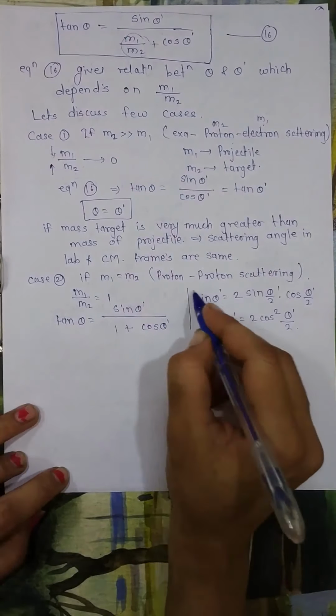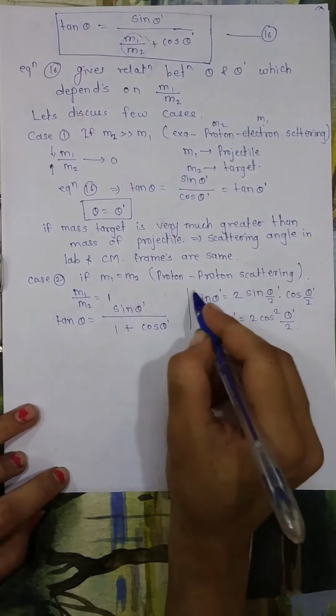By substitution, if you observe, cos theta dash by 2 will cancel one of the terms from this square, and this 2 will cancel with 2, and only sin theta dash upon 2 over cos theta dash upon 2 will remain, and sin upon cos is nothing but tan theta dash upon 2. So I can write tan theta equals tan theta dash upon 2, and if we take tan inverse on both sides we get theta equals theta dash by 2.